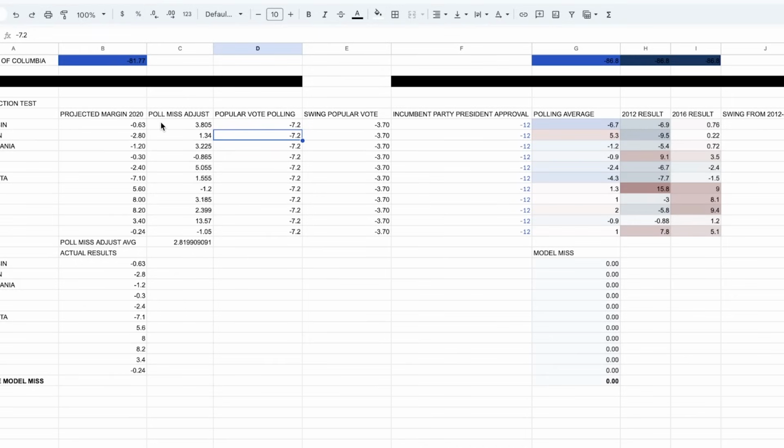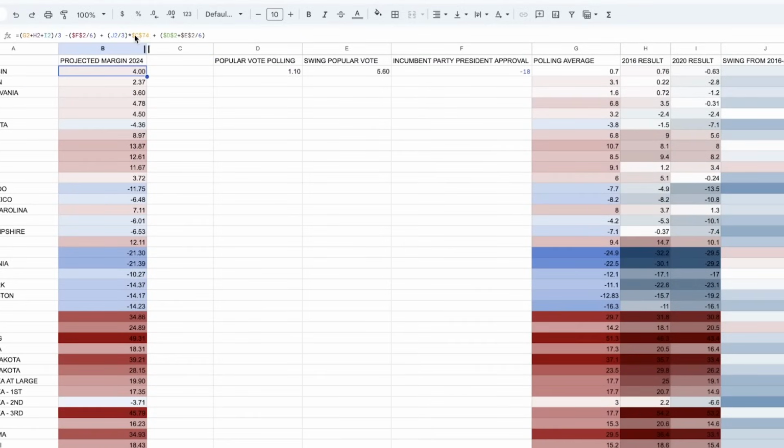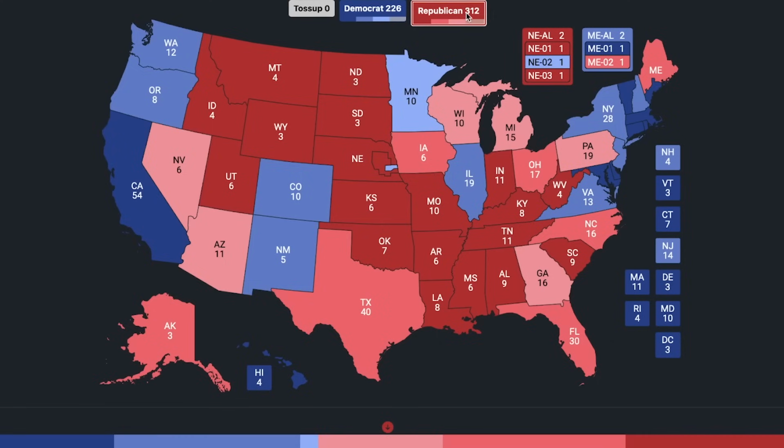And so basically, there's a certain part in the equation that gets multiplied by this number, and that number sets it to the margin that resulted in 2020. And kind of doing some trial and error, I ended up coming up with an average of poll adjustment misses from the model from 2020 and applied them to the equation over here. And so it spits out an electoral college result of Trump actually winning 312 electoral votes to 226, just like I had in my last video.